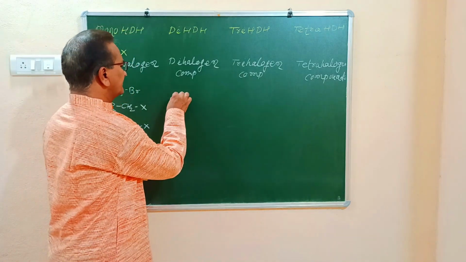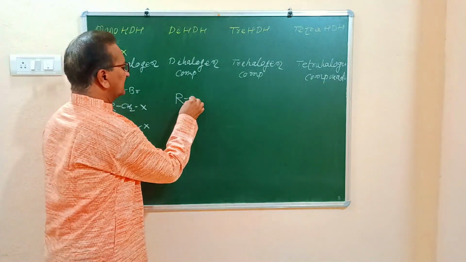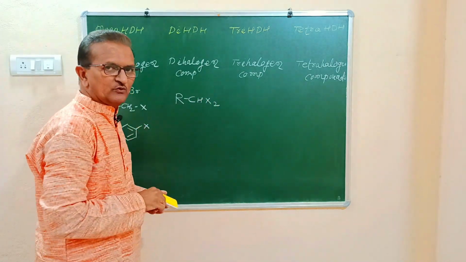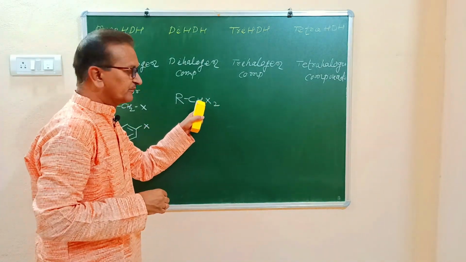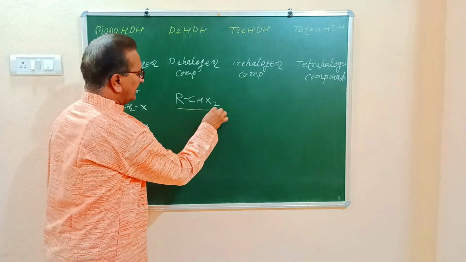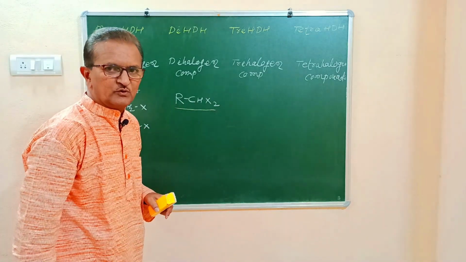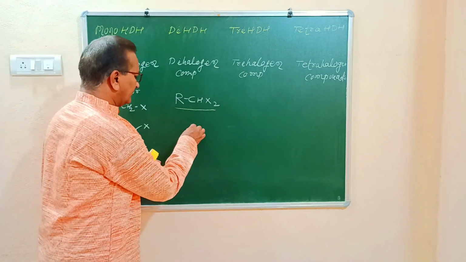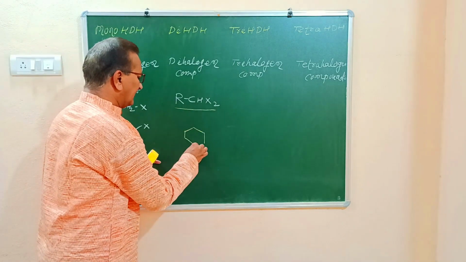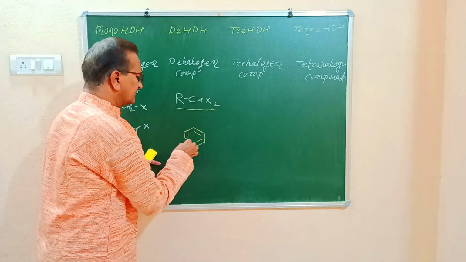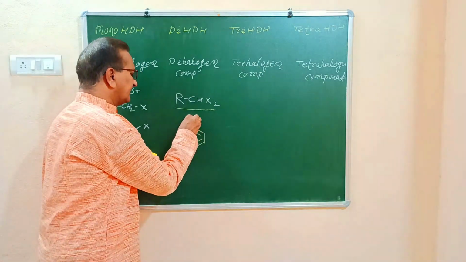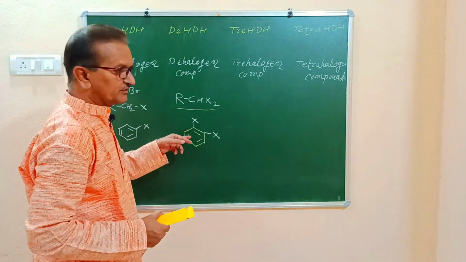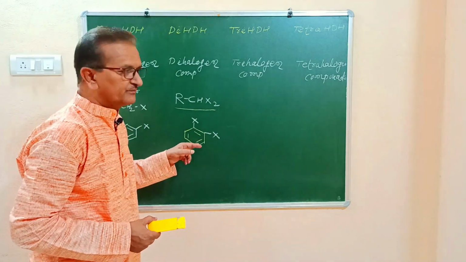Dihalogen compounds can be represented like this: R single bond CH2. How many halogen atoms are there? 2. This is for aliphatic compounds. This is the representation for aliphatic compounds. For the representation of aromatic compounds, we have to attach 2 halogen atoms to the benzene ring or aromatic nucleus. So these are the representations of dihalogen compounds.